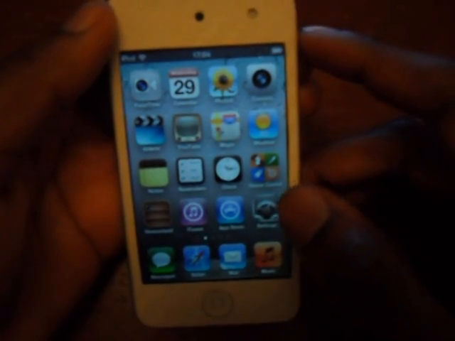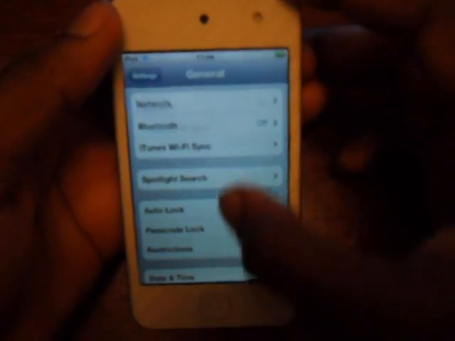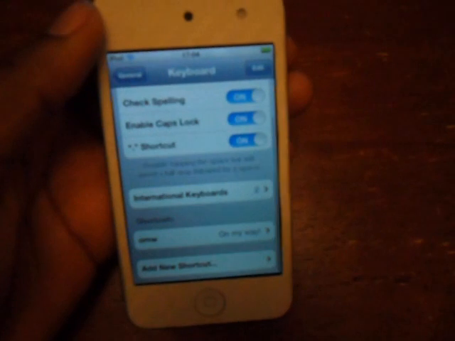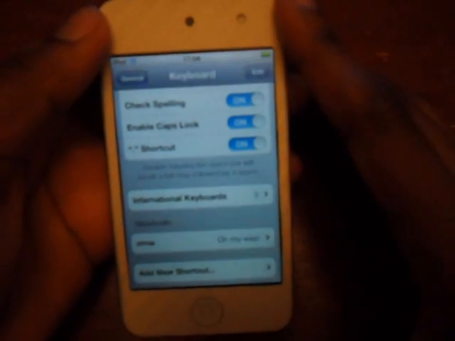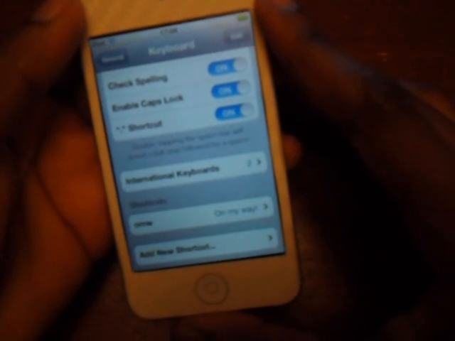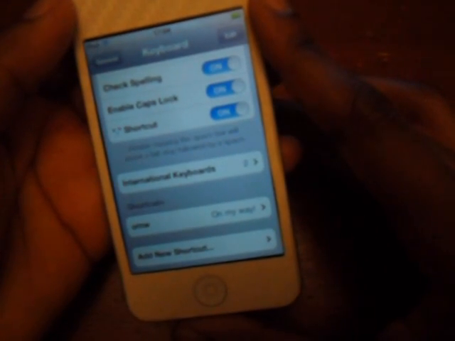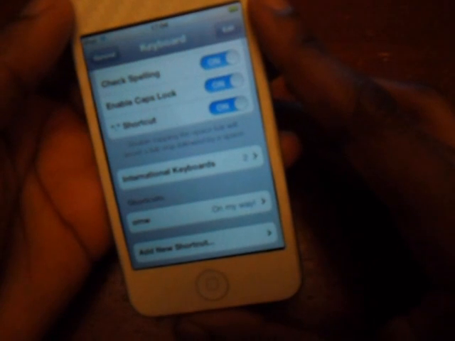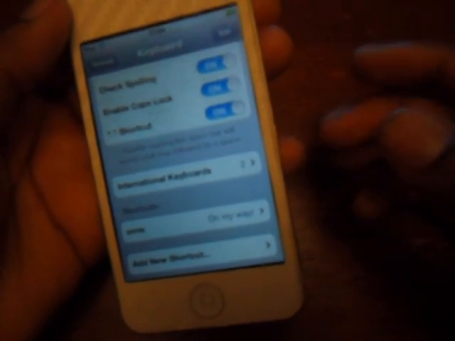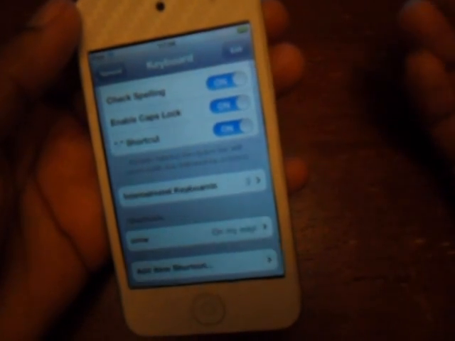Now, to access your keyboard shortcuts, all you do is go into Settings, scroll down to Keyboard, and simply scroll down to Shortcuts. What this does is it enables you, for those of you who love TextExpander, you'll appreciate this one, and it's not a replacement for it by any means. It enables you to create shortcuts for popular URLs, names, email.